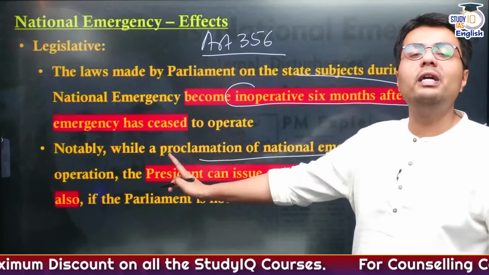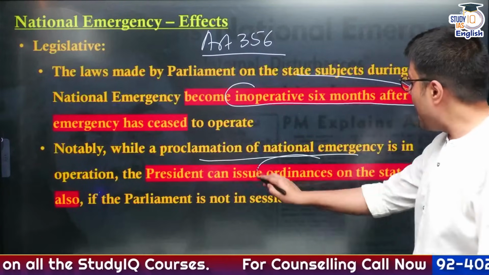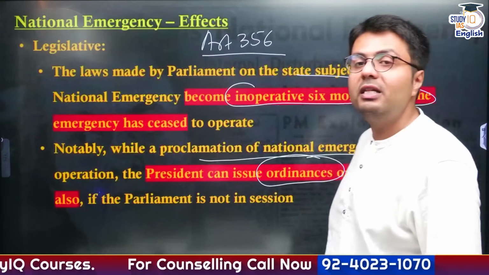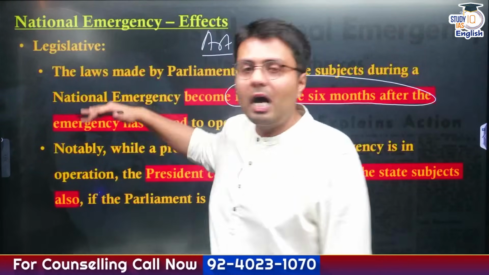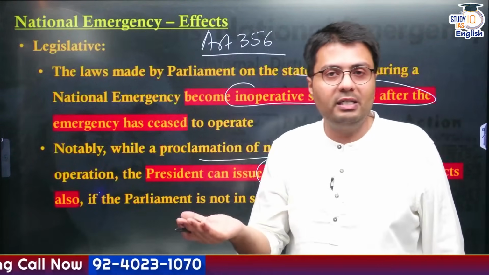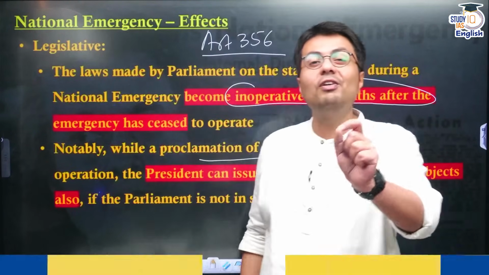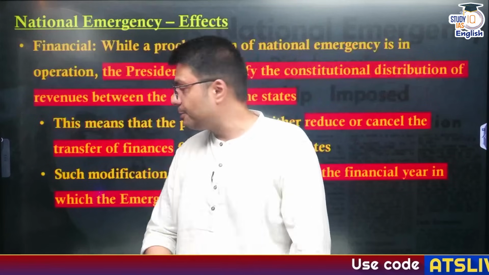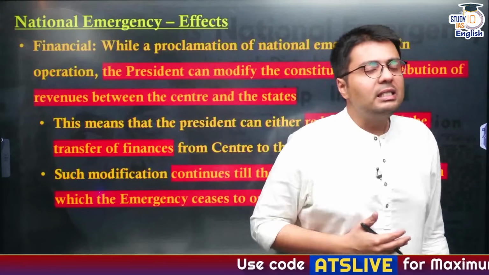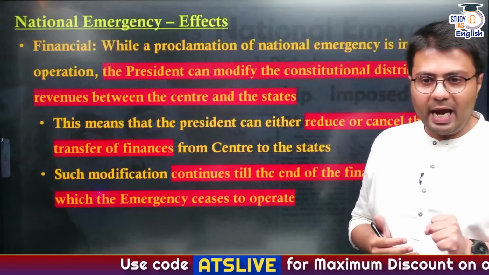Even the President of India becomes empowered to pass any ordinance on matters mentioned in the state list, right? So this is how the legislative powers of the state are curbed, and greater power is given to Parliament of India even on matters mentioned in the state list. Now let us understand how it impacts financial powers, right?